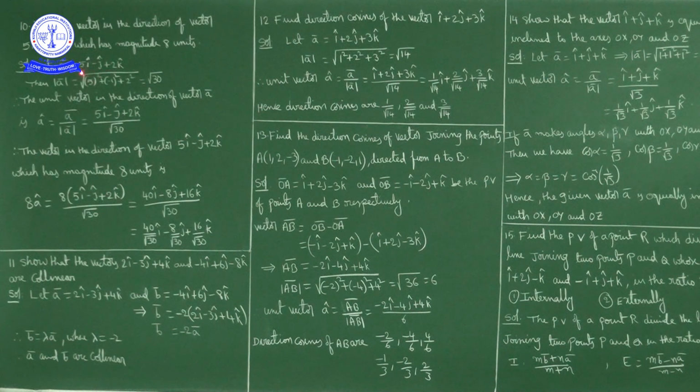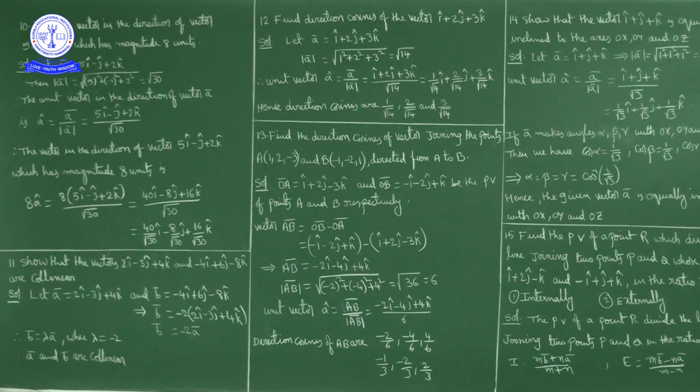which has a magnitude 8 units. So it is nothing but 8 a cap. Multiply the unit vector by the required magnitude, okay, 2 units or 4 units, 8 units. So 8 a cap is equal to 8 into what is a cap? A cap is (5 i cap minus j cap plus 2k cap) upon square root of 30. So what we get if we multiply 8 inside? So (40 i cap minus 8j cap plus 16k cap) upon square root of 30.